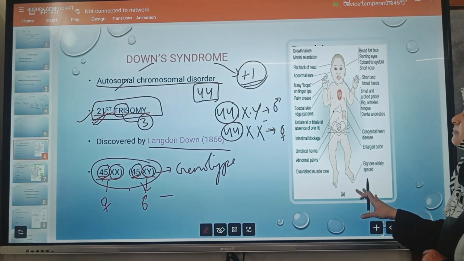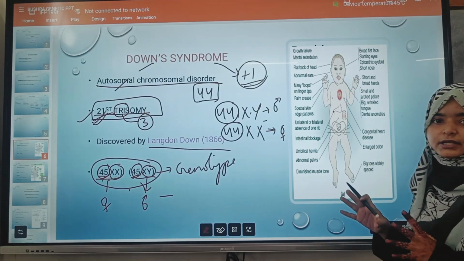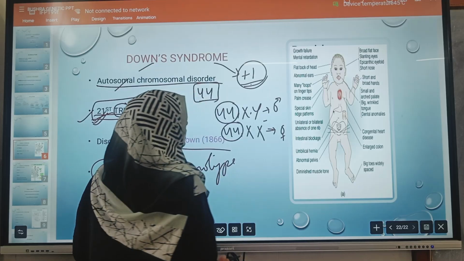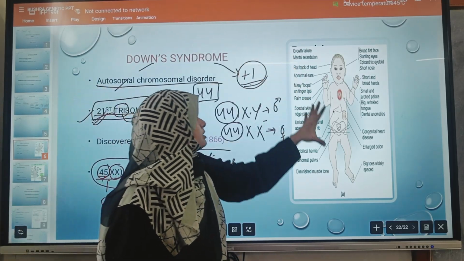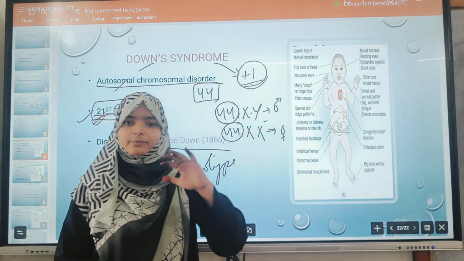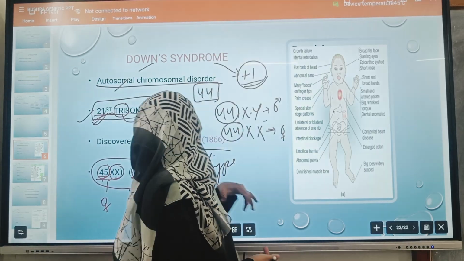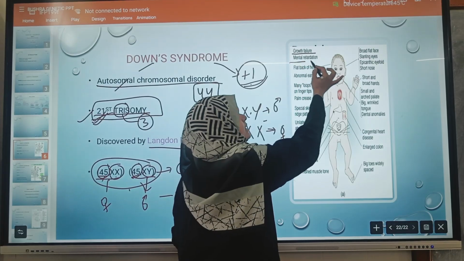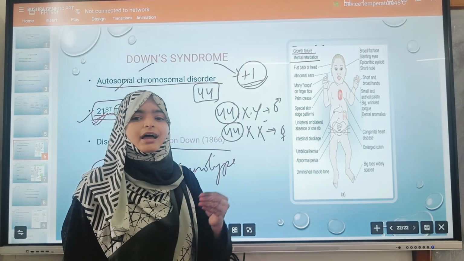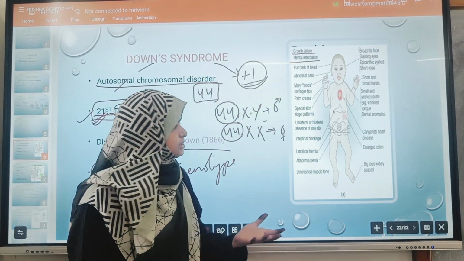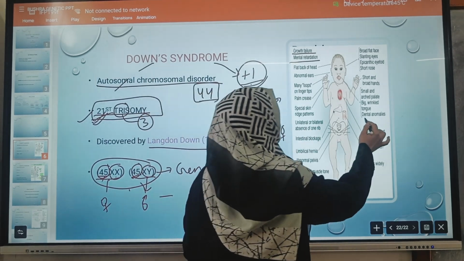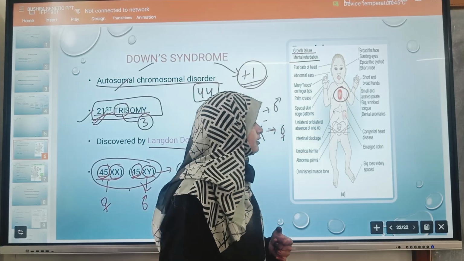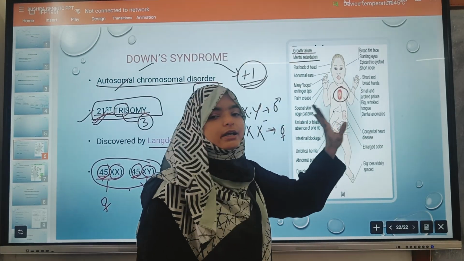Now look at this picture. It shows the symptoms of Down syndrome. What symptoms occur? In Down syndrome, their height will be shortened, and there is growth failure and mental retardation. Their IQ level, their intelligence level, will be disturbed. There is some cardiac disease; the heart does not perform its functions well. There must be congenital heart disease.